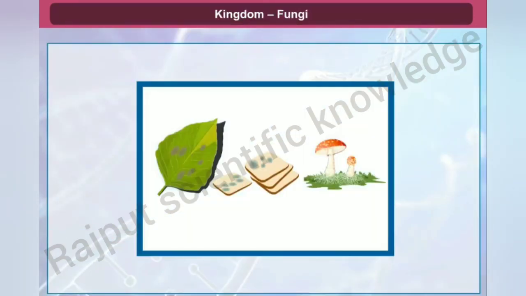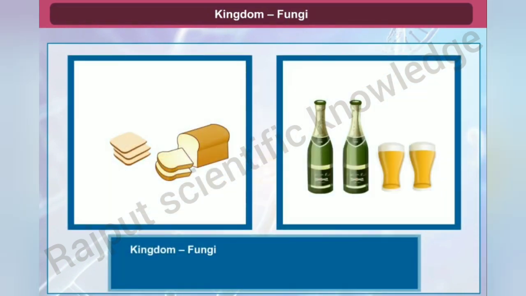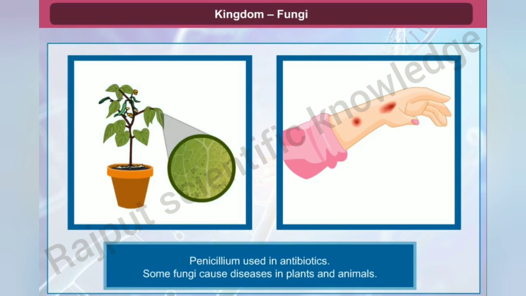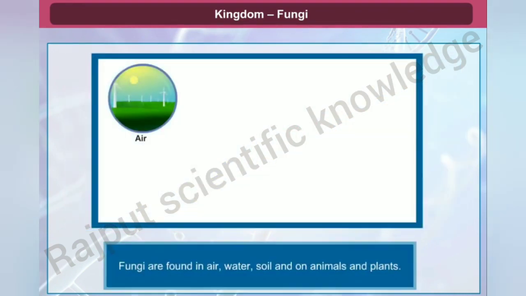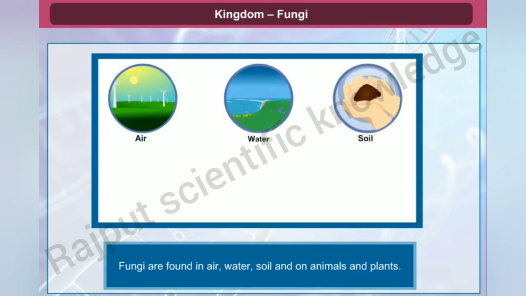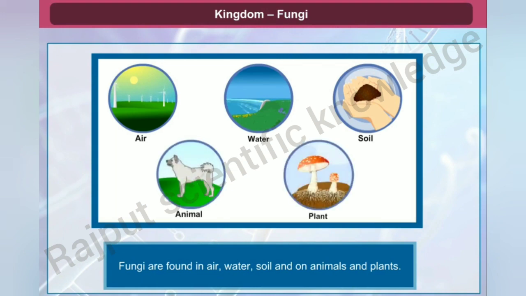Fungi show a great diversity in morphology. They have different habits and habitats. Some fungi like yeast are useful in making products like bread and beer, and Penicillium for antibiotics, while others are harmful and develop many diseases in both plants and animals. Fungi are cosmopolitan in nature and occur in air, water, soil. They are also found on animals and plants.